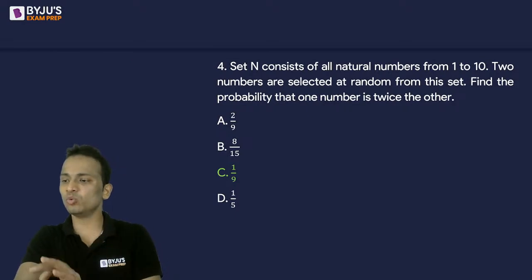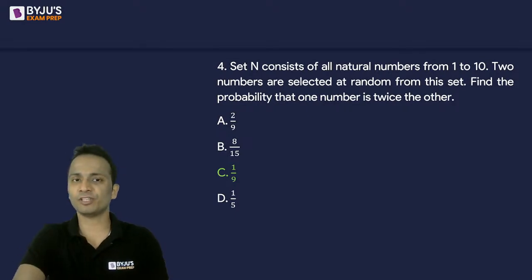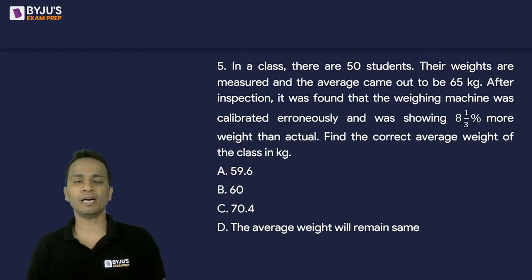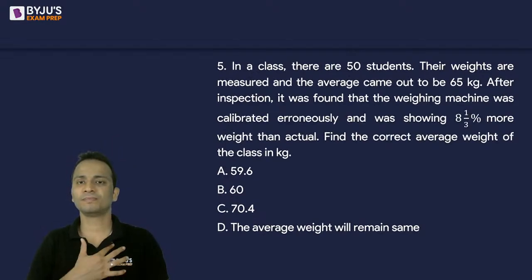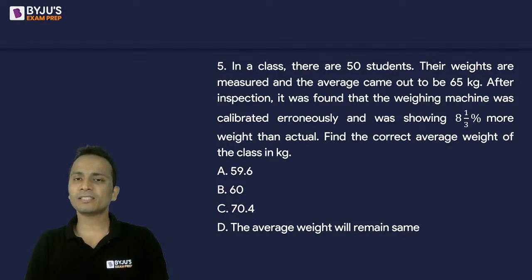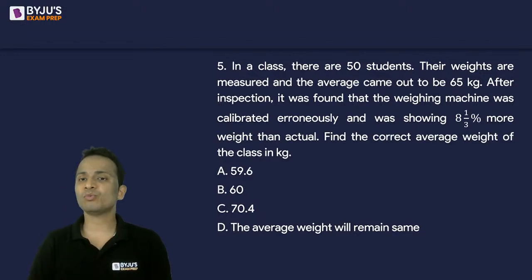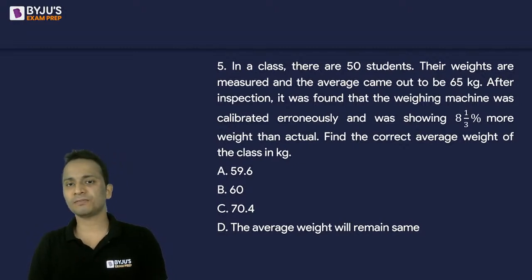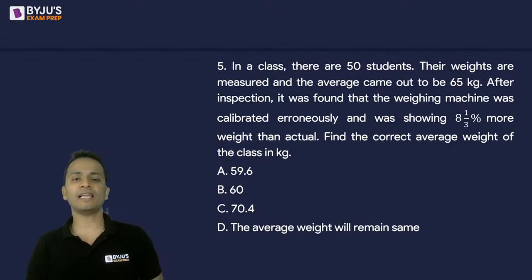I want all the students who are present here to give me an answer for this. Question number 5 on your screen now. In a class, there are 50 students. Their weights are measured and the average came out to be 65 kg. After inspection, it was found that the weighing machine was calibrated erroneously and was showing 8 1/3 percentage more than the actual weight. So now you'll have to find out the correct average weight of the entire class.